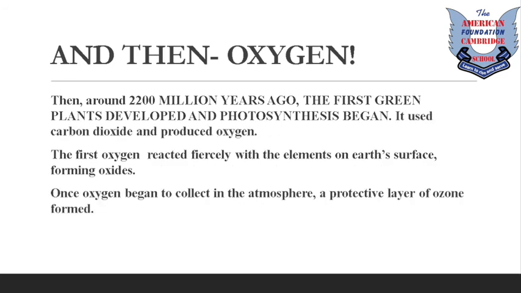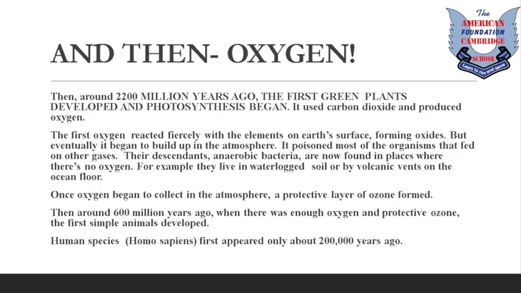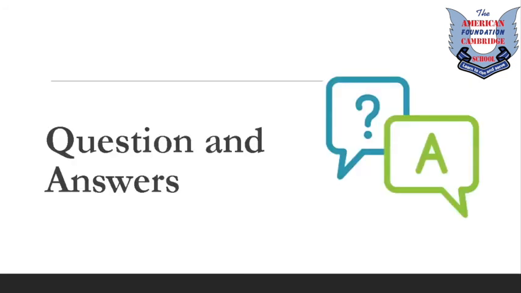All right. Once oxygen began to collect in the atmosphere, a protective layer of ozone formed. And then around 600 million years ago, when there was enough oxygen and protective ozone, the first simple animals developed. Our own species first appeared only about 200,000 years ago, and we have taken over the earth since then. And the composition of air has been fixed for the last 200 million years.